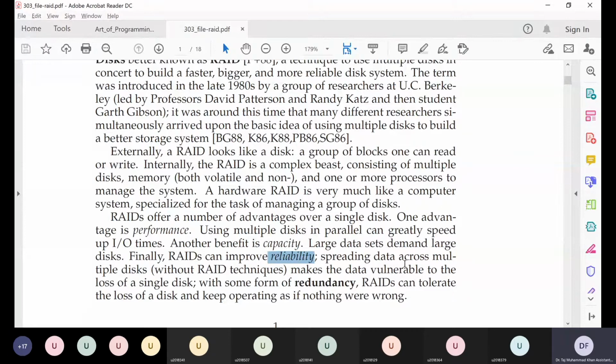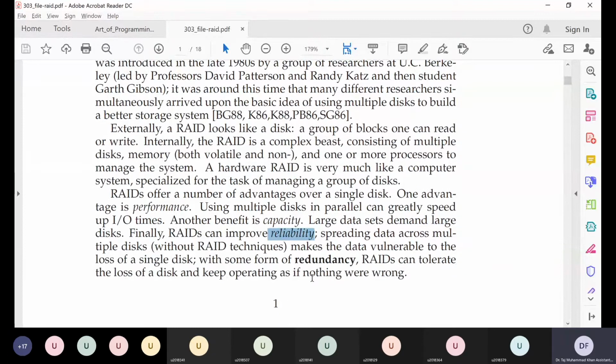We'll see different kinds of arrangements in which we can use those extra hard disks so that our system can improve in terms of performance, capacity, or reliability. And all this is achieved by this redundancy of disks, like we use extra hard disks to achieve these goals.